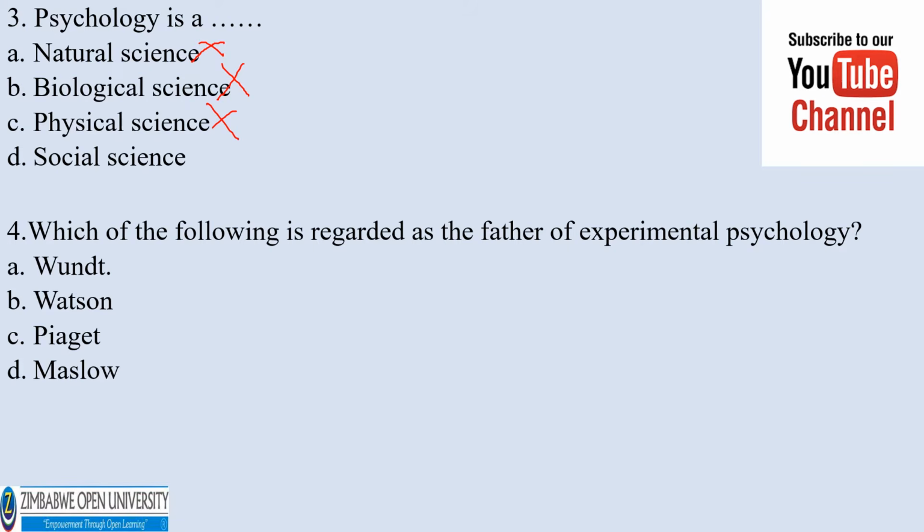So psychology is a social science. Which of the following is regarded as the father of experimental psychology? Wundt, Watson, Piaget, Maslow. The correct answer is Wundt. If you remember, Wundt was the first person to come up with the psychological lab to carry out experiments in the study of psychology.